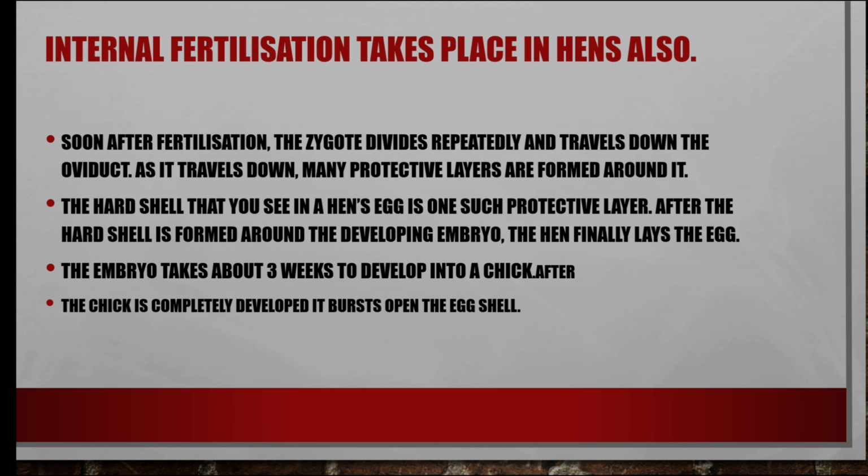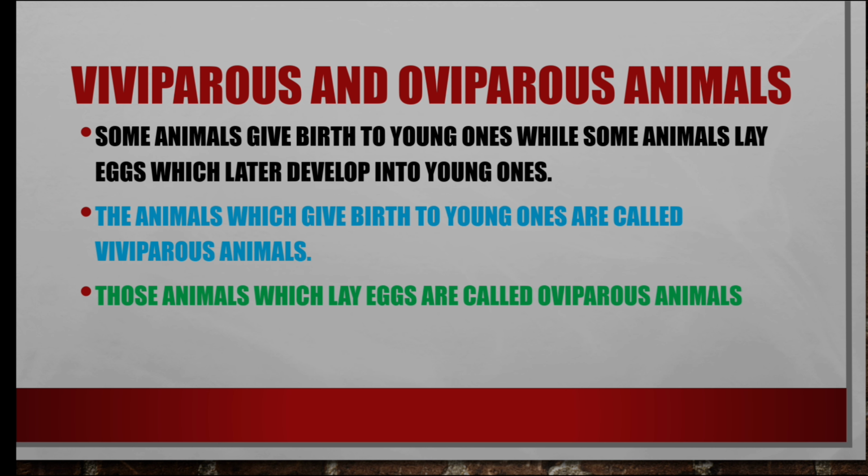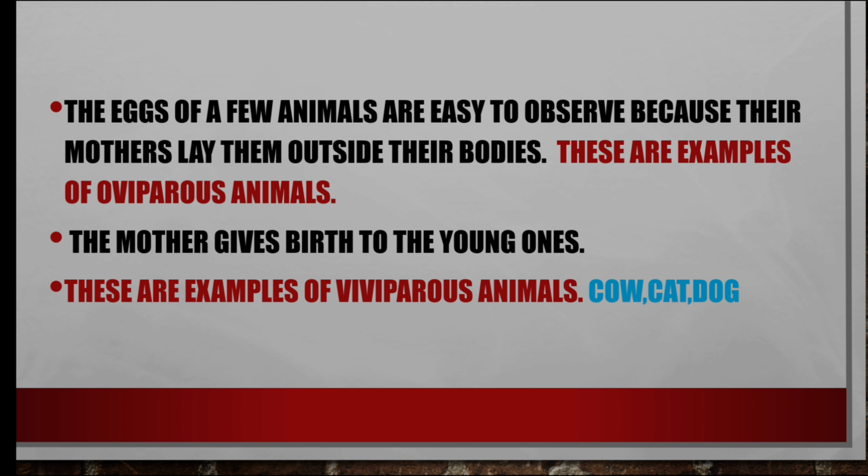Next we saw internal fertilization in hens also. The hen lays eggs, which have to be incubated for 20 days. Only then do the eggs turn into chicks. Then we discussed viviparous and oviparous animals. Viviparous animals are those which give birth to young ones, for example humans, cows and dogs. Animals which lay eggs are called oviparous animals, for example hens.